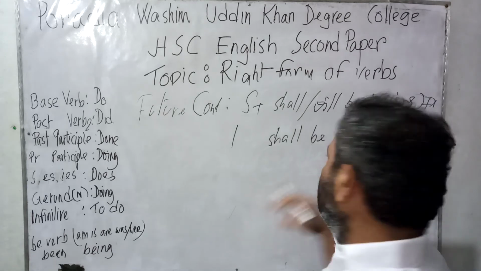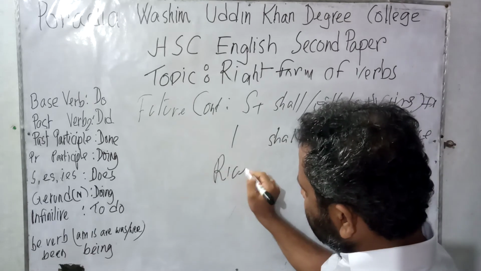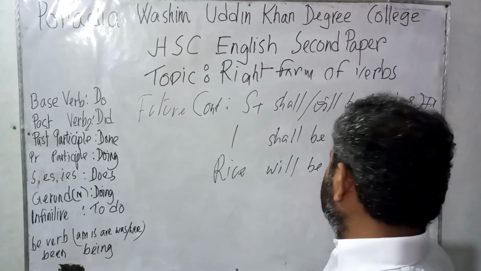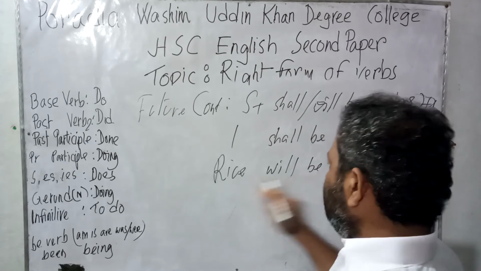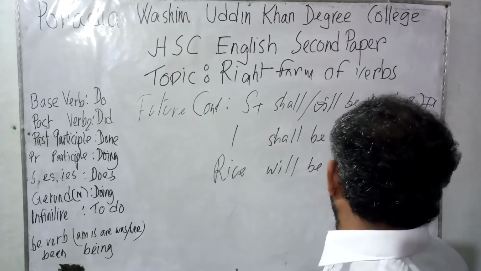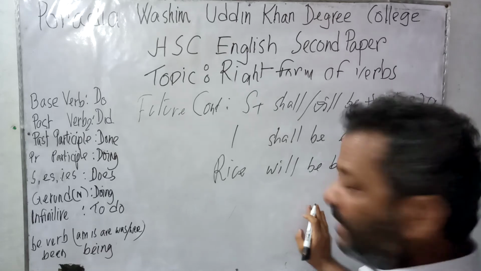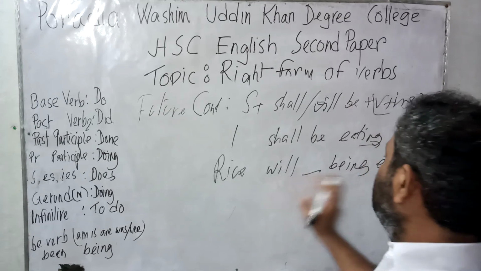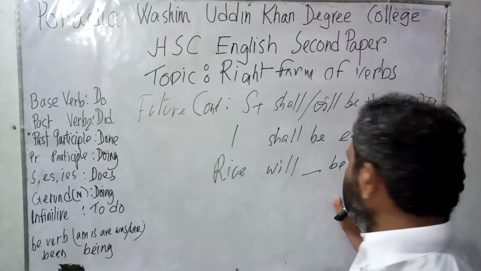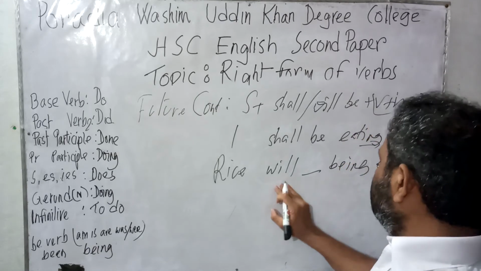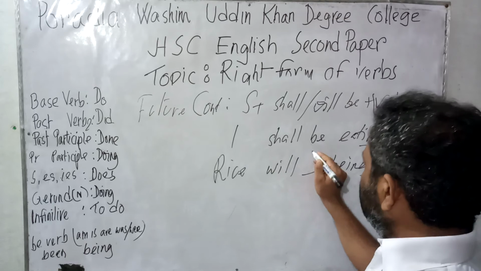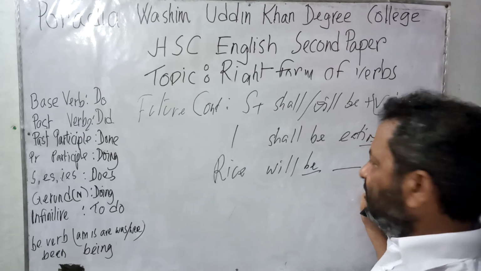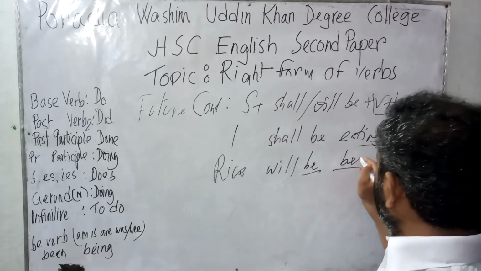Now convert it into passive form. Rice. The word rice has come. Rice will be, for ing, here the word being has come. Rice will be being eaten by me. Now, if be is not given, being is given, will is given. In that concern, we know that with a view to establishing a relationship between these two words, we need to use be, and will is given. Eaten is also given. So, after will be, it will be being.